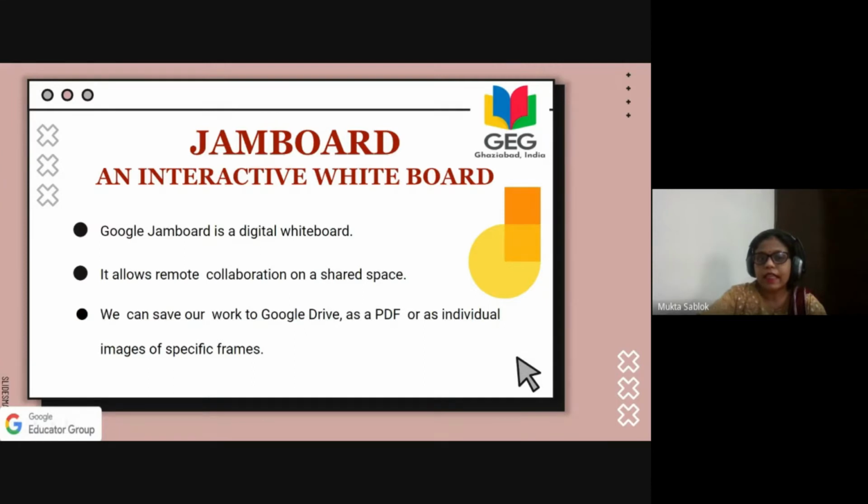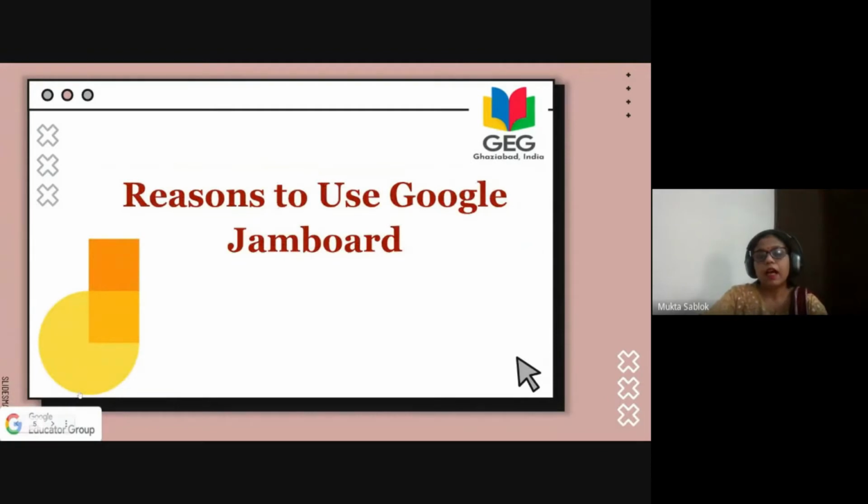Now the third thing is we can save our work to Google Drive. It's not only that we are working, we are collaborating as an online tool, but after our class, we can save it in our Google Drive also, like it is automatically saved. We can insert it and download it as a PDF or as an image file. So these are the things which we can do. Now let's see how to do these things.